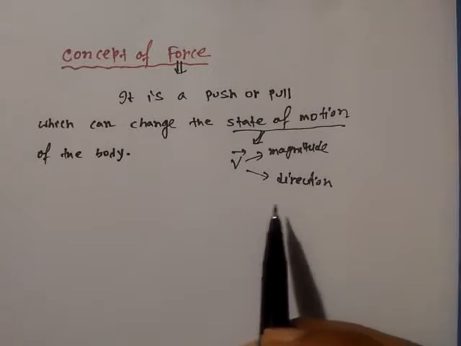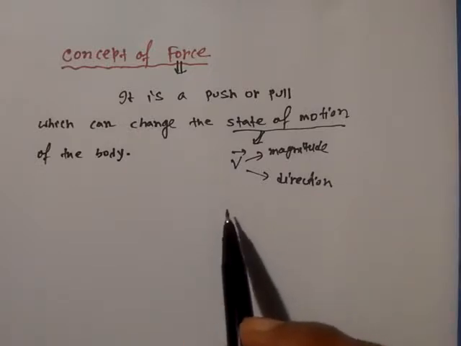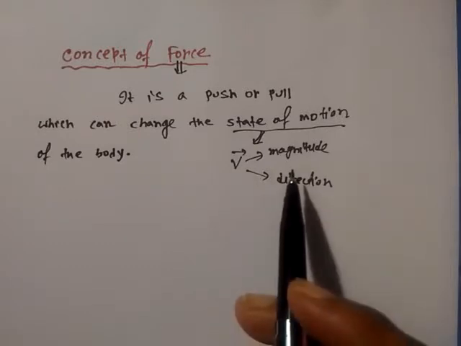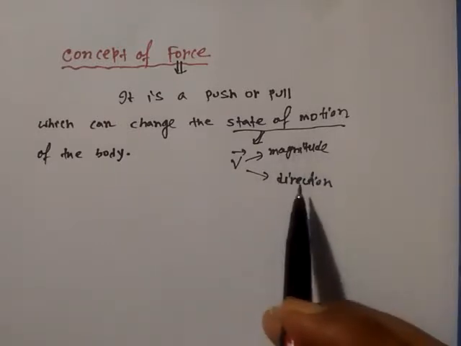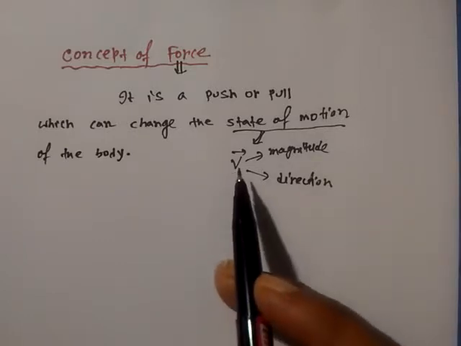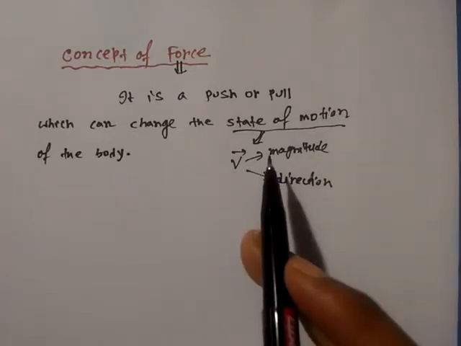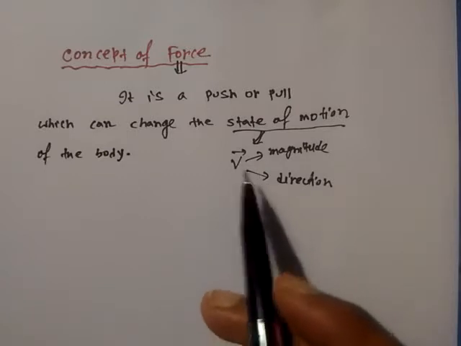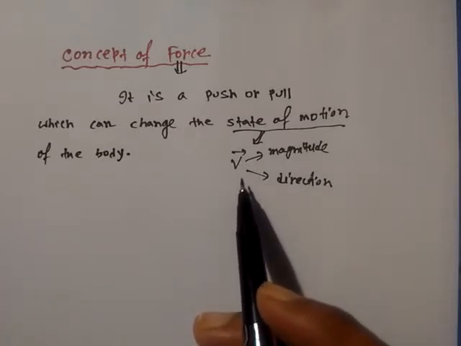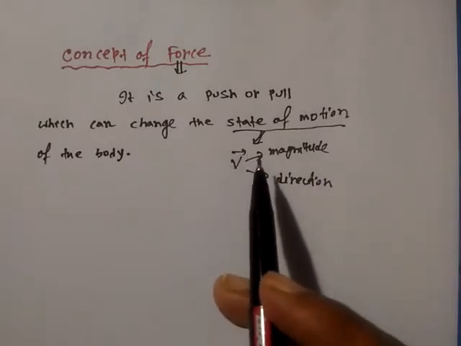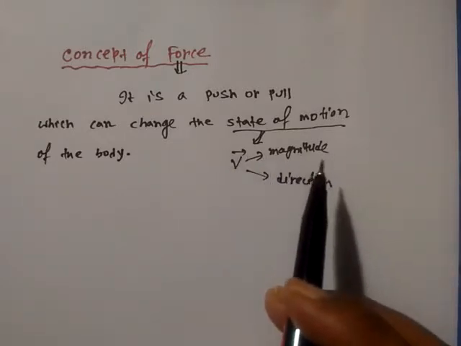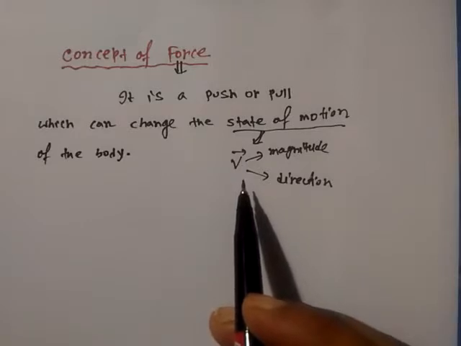So if we talk about the change of velocity vector, then it can be either in magnitude or in direction. If any one of these changes, then v changes, the state of motion changes, and in that case the force acts on the body. So force means the change of state of motion of the body, which is characterized by this velocity vector.